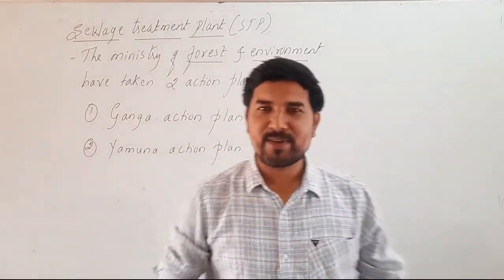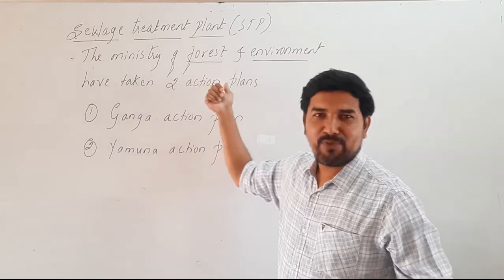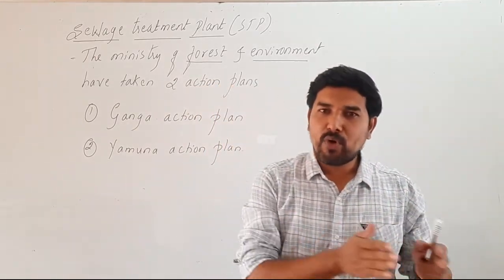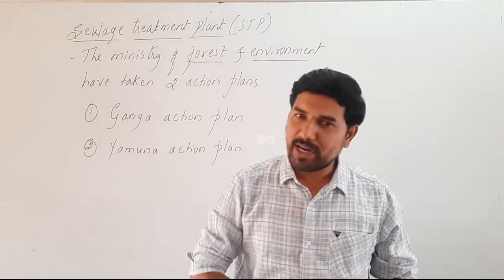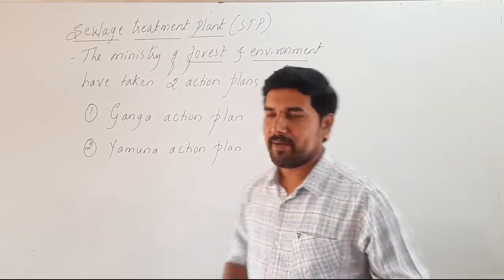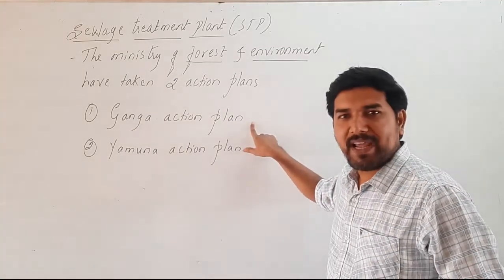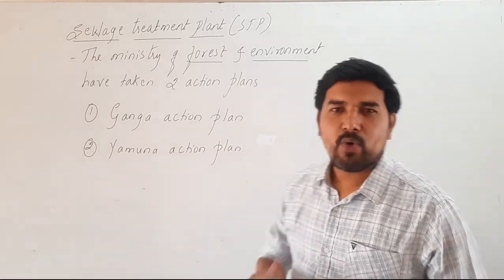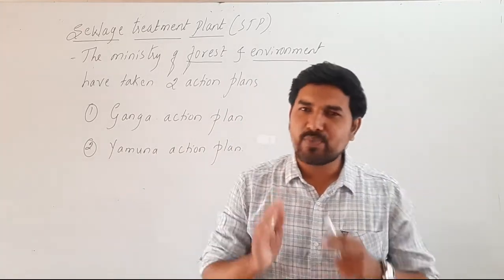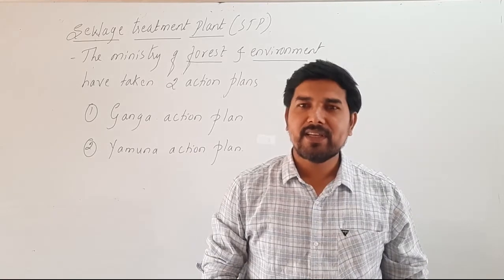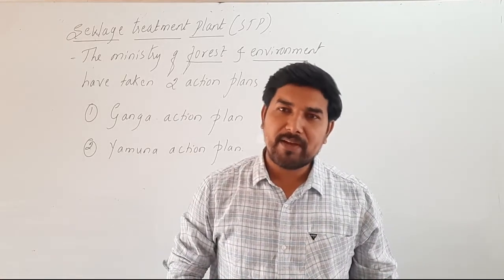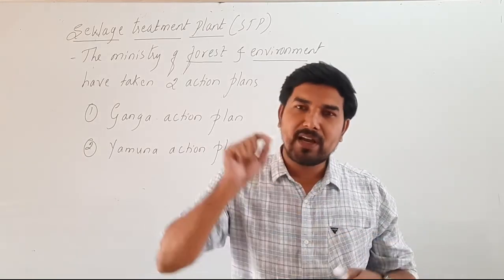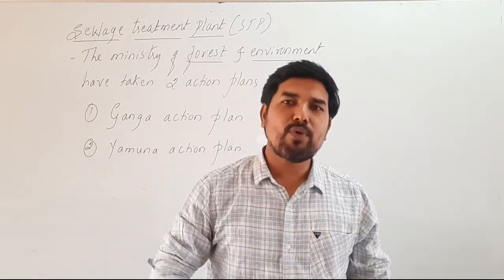Look at these 2 parts. The Ministry of Forest and Environment has taken 2 action plans so that river water pollution is prevented. The first one is the Ganga Action Plan, the second one is the Yamuna Action Plan. As we know, Ganga is the holy river of India as we worship it, and hence the pollution of the Ganga river has to be prevented, because in the previous days we came to know that the Ganga river was highly polluted.